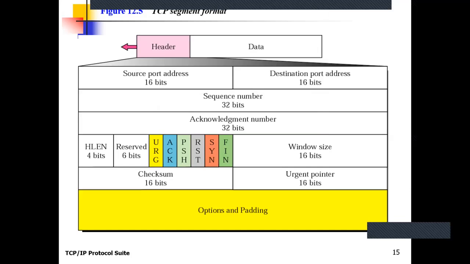Clear? So this is about the fields of the TCP protocol. I am repeating, there are 6 control flags: synchronization, finish, reset, push, acknowledgement, and urgent. The urgent field should be used with the urgent pointer. The window size defines the receiver's window size, always the receiver's window size. That means the sender should obey the advertisement of the window size sent by the destination.